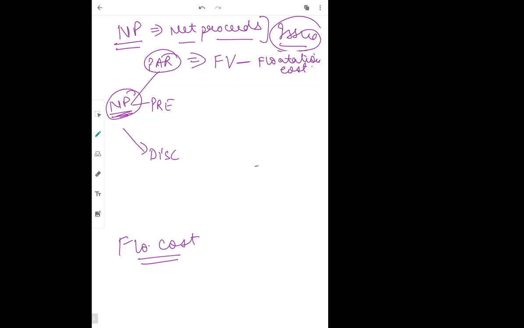Now, flotation cost is when companies issue debentures to the public, the company has to undergo various kinds of expenses. Expenses may be printing expenses, debentures को print कराने का कोई expenditure they have incurred. Brokerage expenses. What is brokerage?